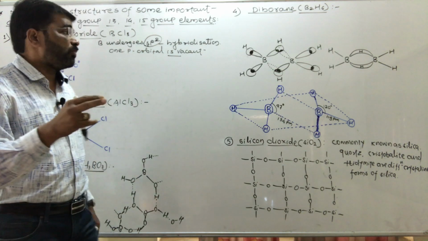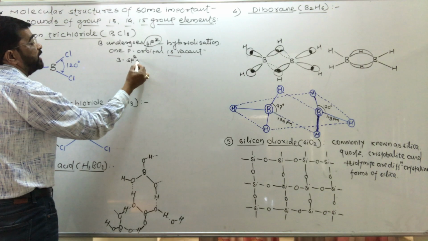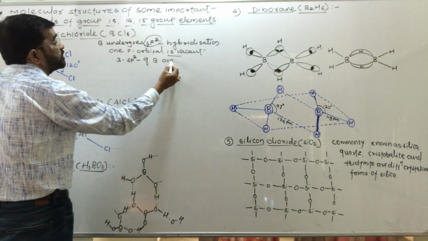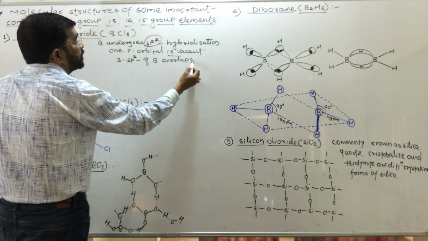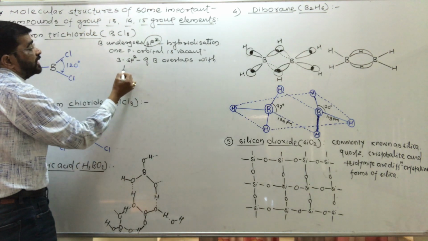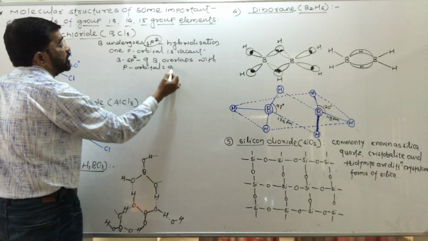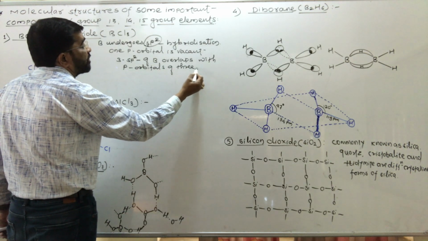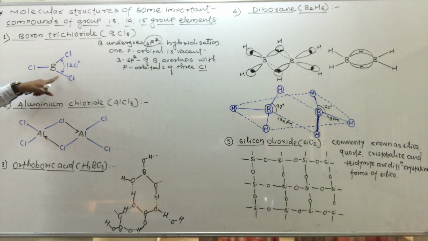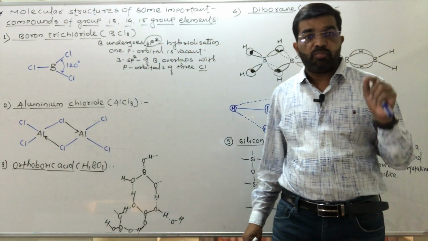In the formation of BCl3, the 3 sp2 hybrid orbitals of boron overlap coaxially with the half-filled p orbitals of 3 chlorine atoms, forming 3 single covalent bonds.